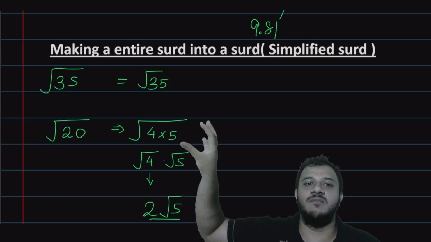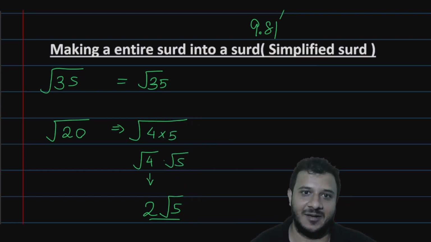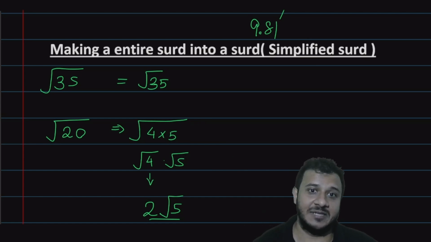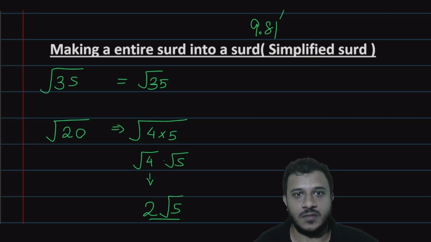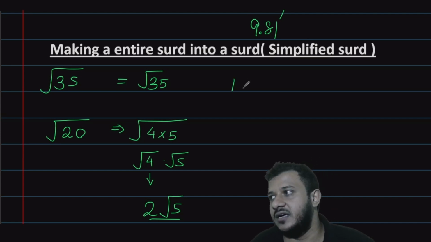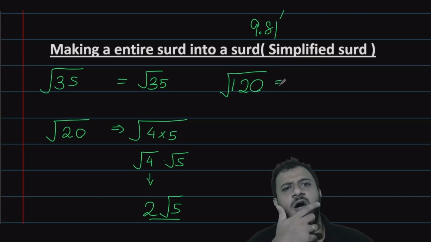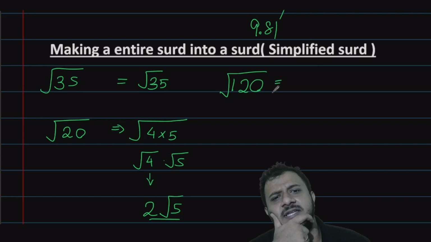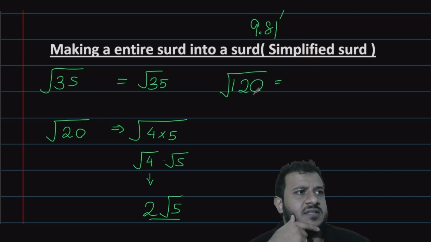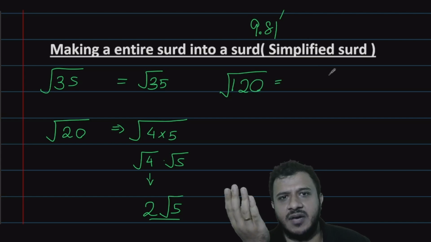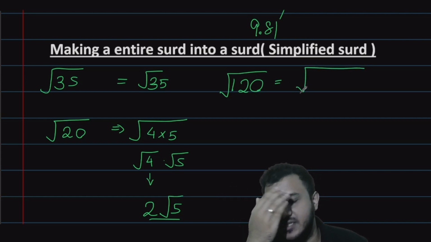Writing it like this is what we call simplifying it. Whatever square numbers you can take out of the given number, take it out as the square root of it, but only using multiplication. As another example, let's say we got the square root of 120. What is the best square number I can take? Before 100, I can't make 120 with 100, right?